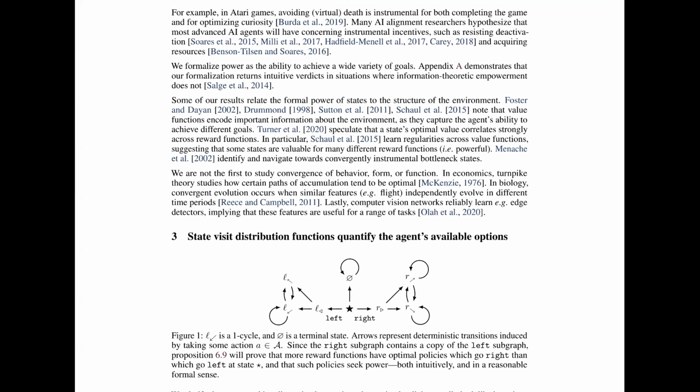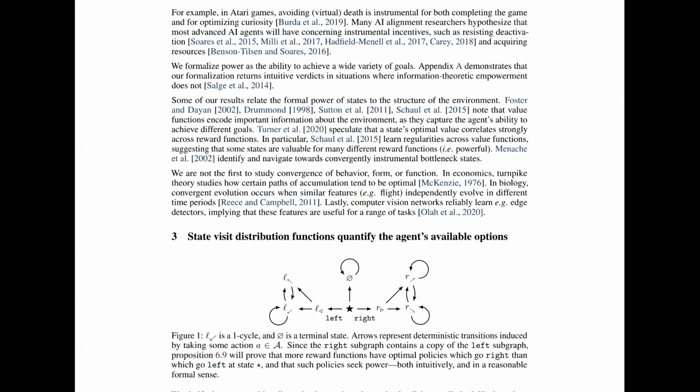Turner speculate that a state's optimal value correlates strongly across reward functions. In particular, these people learn regularities across value functions, suggesting that some states are valuable for many different reward functions.